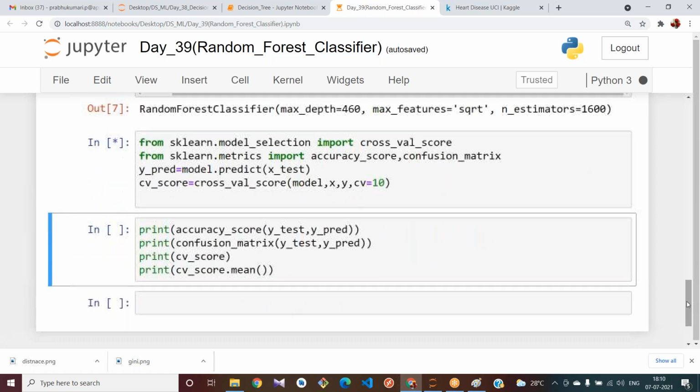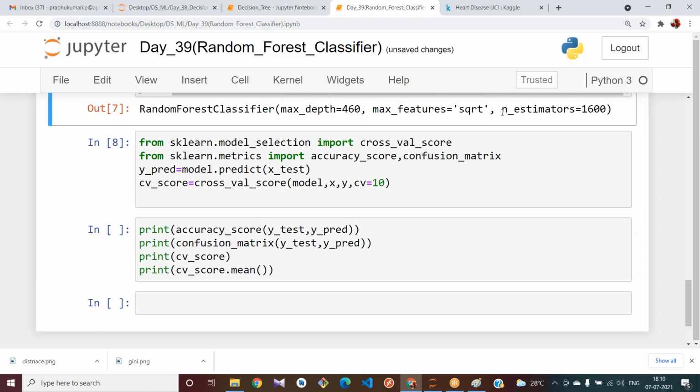Okay, that's it with the random forest classifier. In this way, using the randomized search CV method in the sklearn module, you can improve your accuracy by selecting the best tuning parameter values. There is also another module called grid search CV in sklearn. Here we have used randomized search CV, right? We can also use grid search CV in order to take good parameter values, so that we can improve our accuracy